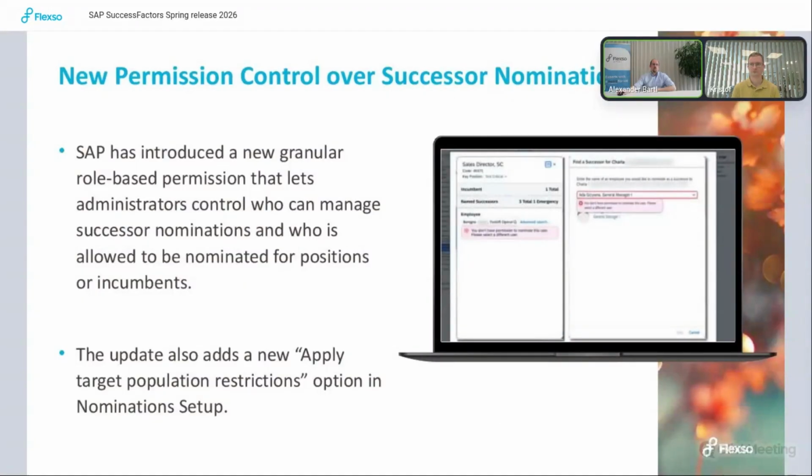So in cases where you wanted a role to see the succession nominations, but not be able to add new nominations, that was not really possible. And now with this new permission, a role can see the successor nominations but cannot add. Besides that one, there's also the update to add a new apply target population restriction option in the nomination setup, so that you have it there as well. So that's it for the new permission control.